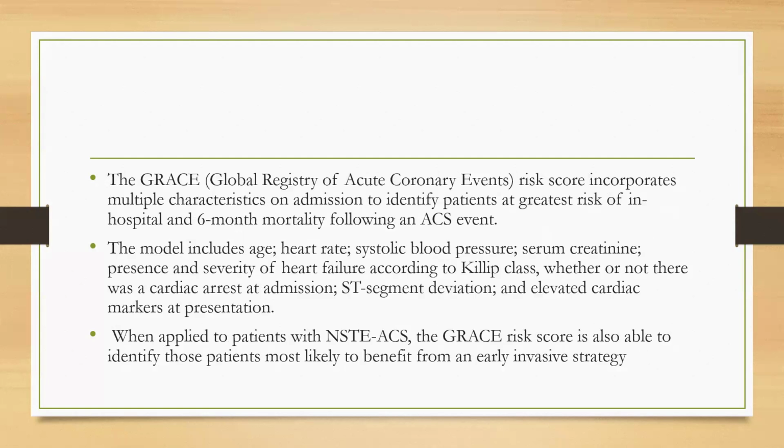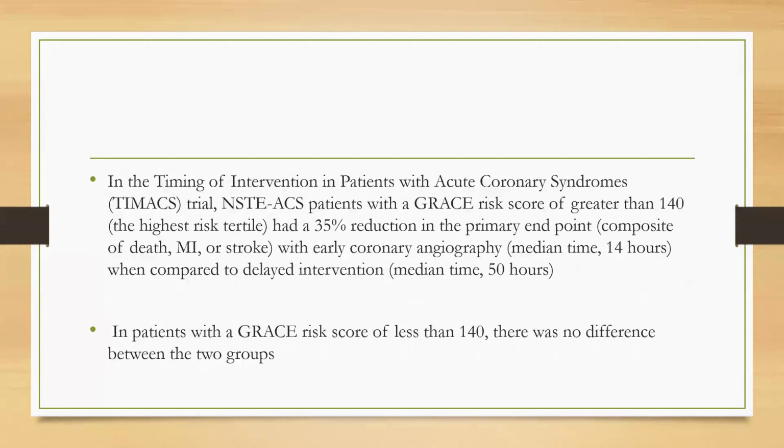The GRACE risk score incorporates multiple characteristics on admission to identify patients at risk of in-hospital and 6-month mortality following ACS. This model includes age, heart rate, systolic blood pressure, serum creatinine, presence and severity of heart failure according to Killip class, whether or not there was a cardiac arrest at admission, ST segment deviation, and elevated cardiac markers at presentation. When applied to patients with NSTEMI ACS, the GRACE risk score is also able to identify those patients most likely to benefit from an early invasive strategy.